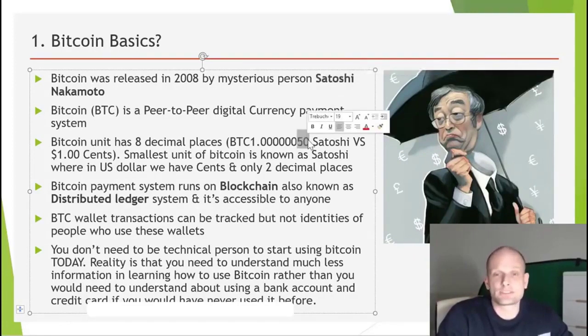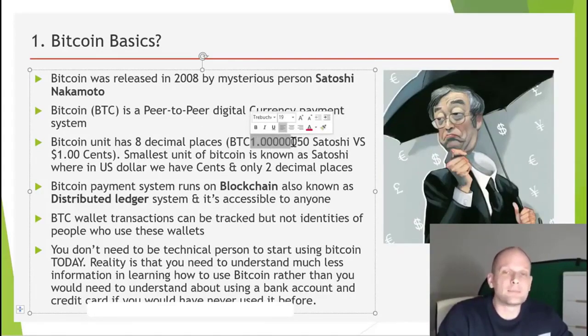In his name Satoshis were created, so the smallest parts of Bitcoin are known as Satoshis. In dollars, for example, we have cents, and in Bitcoin we have 100 million Satoshis. It has 8 decimal places. Here we have 1 Bitcoin and 50 Satoshis. Or if we would, for example, add a 1 here, we would have 1 Bitcoin and 150 Satoshis.